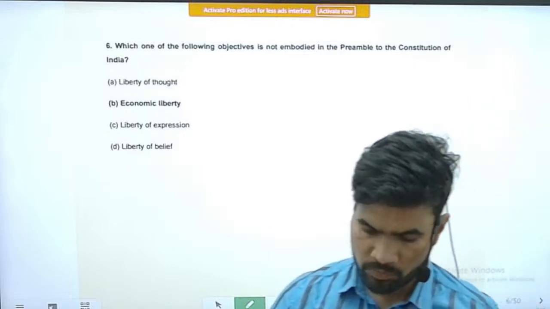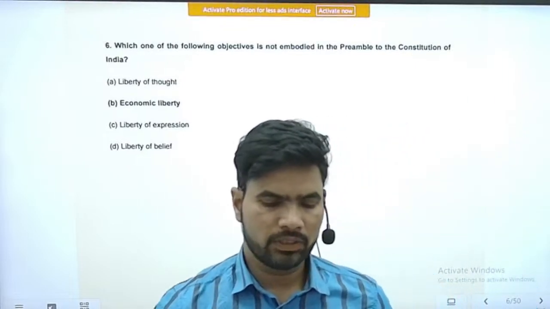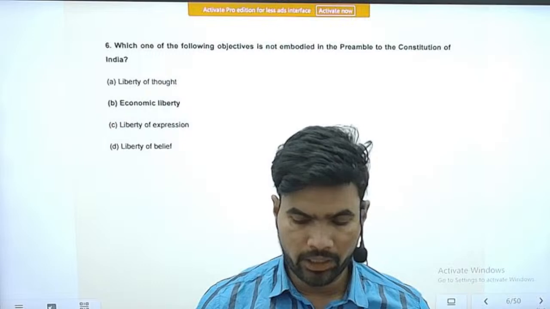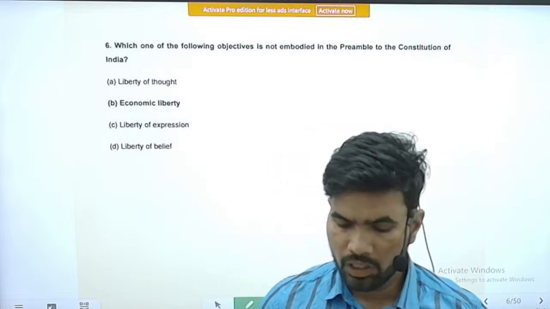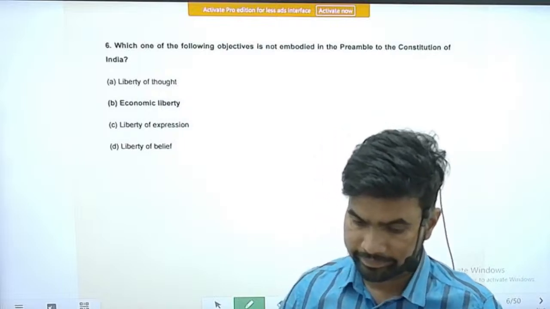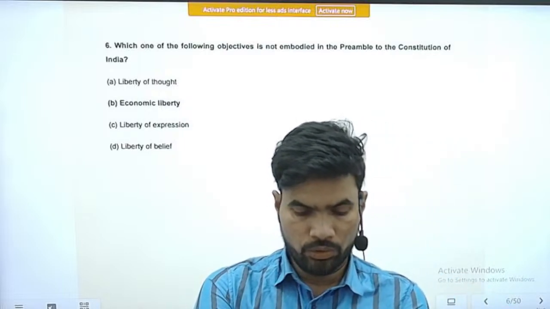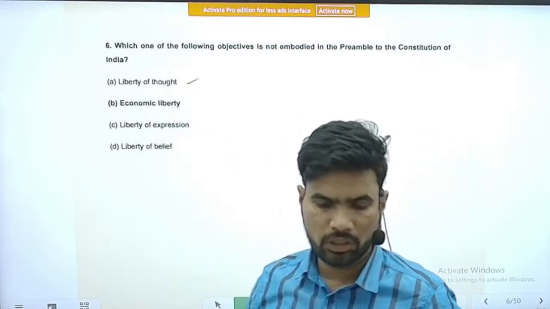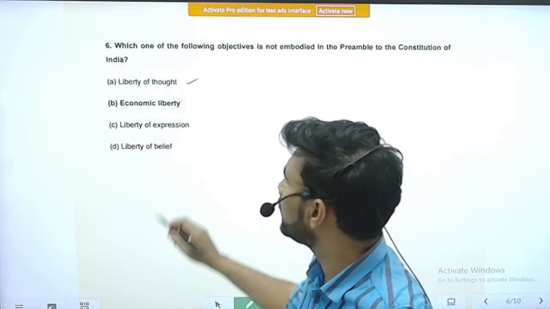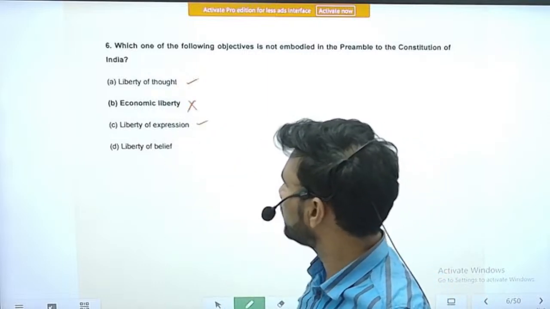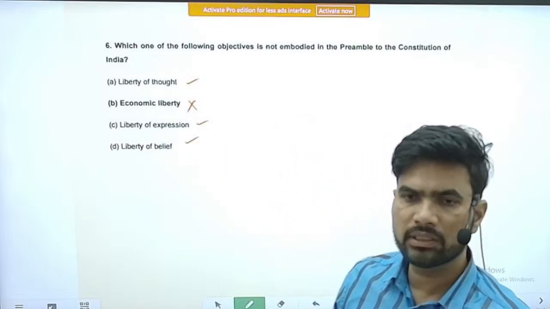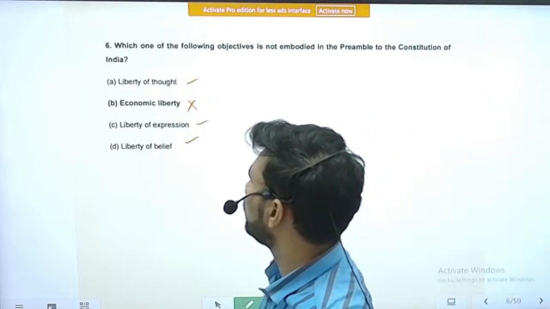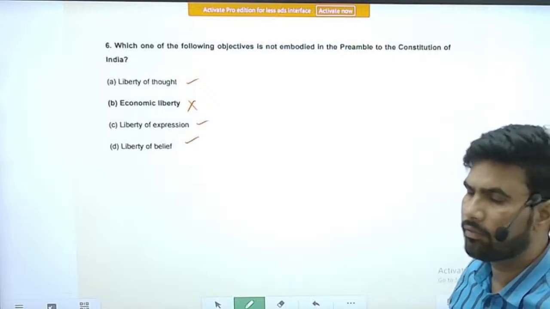Next question, question number 6. Which one of the following objectives is not embodied in the preamble of the Constitution of India? So I think it is a straightforward question. Right. So liberty of thought, it is there in the Constitution. Liberty of thought is mentioned. Economic liberty, I think it is not mentioned. Liberty of expression, liberty of belief. So these 3 words are mentioned, and economic liberty is not mentioned. So freedom of thought, expression, and belief.